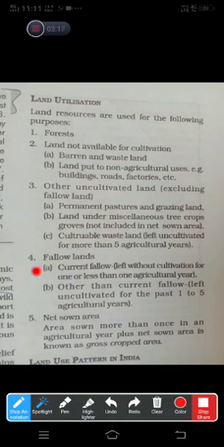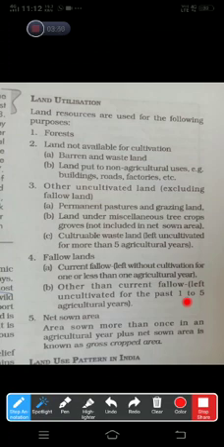Part 4 is called fallow land. Fallow land means that land which is left uncultivated for 1 year as well as for 5 years. It is divided into two parts. Current fallow land is left without cultivation for one or less than one agriculture year. Means it is left uncultivated for 1 year. And other than current fallow land, it is left uncultivated for more than 1 year, up to 5 years.